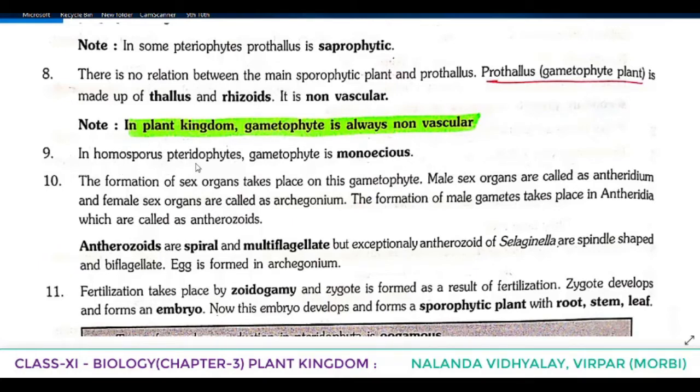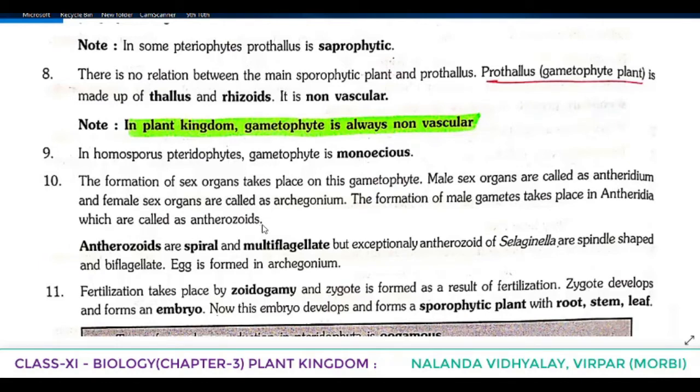In homosporous pteridophytes, gametophyte is monoecious. Dioecious, sexes are separate. Monoecious, both the sex organs are present in the same plant. So in homosporous pteridophytes, gametophyte is monoecious. The formation of sex organs takes place on this gametophyte. Male sex organs are called antheridium and female sex organs are called archegonium. The formation of male gamete takes place in antheridia, which are known as antherozoids.